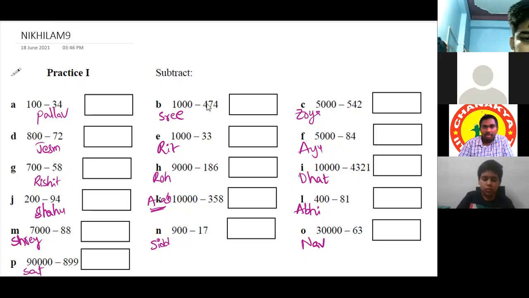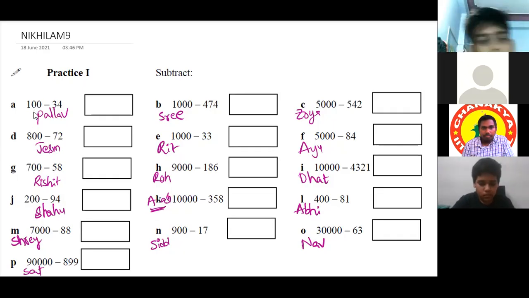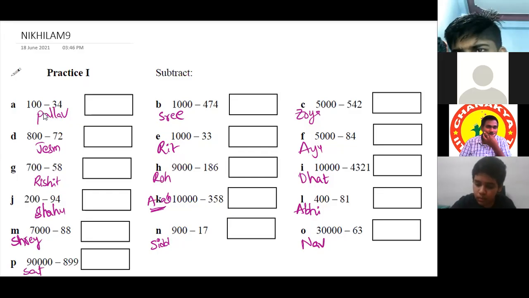Yeah, we'll proceed with Pallav. Start your explanation. Yes, sir. So we can take 34 as 30. Then 100 minus 30 gives 70. So we should subtract 4. So 66, sir.